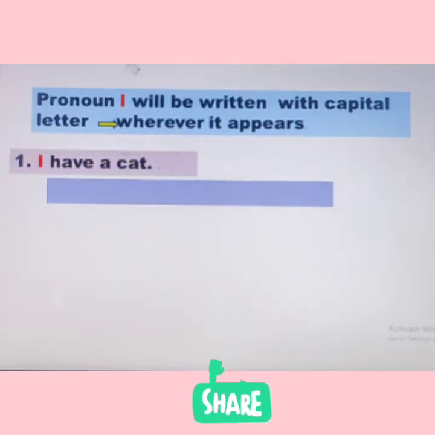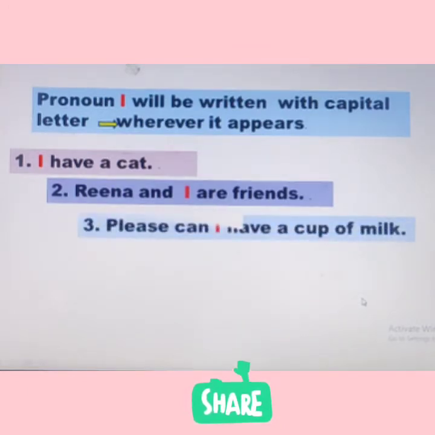The first one, I have a cat. Here, I is the starting of the sentence. Okay. In the second one, you can see, I is not the starting of the sentence, but we have written it in capital. Why? I already said, wherever the pronoun I comes, even if it is in between the sentence, or even if it is written in the third sentence, or even if it is written in the starting of the sentence, you have to write it in capital. Let's see the next example. Yes, please, can I have a cup of milk? Here also the I is written between the sentence. See, I have written it in capital, not in small.